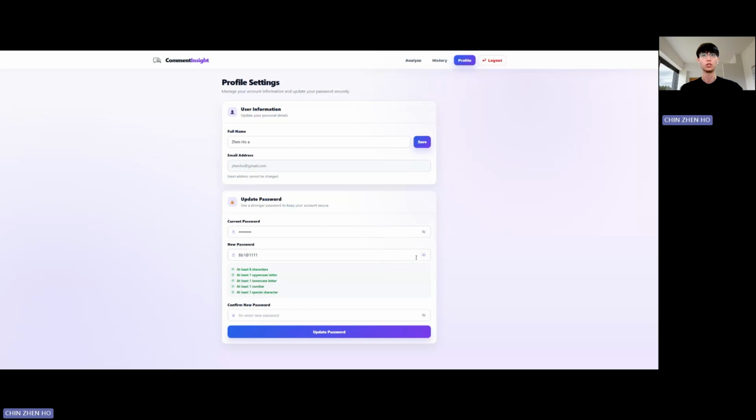And here is the toggle. If you click it, you can see or hide it. After clicking update password, it will update the password and show the successful message.